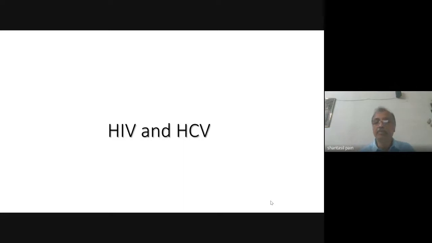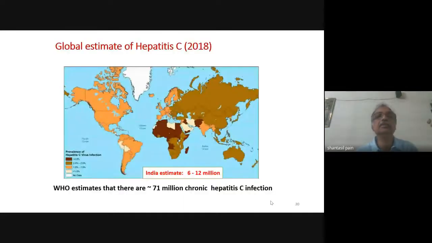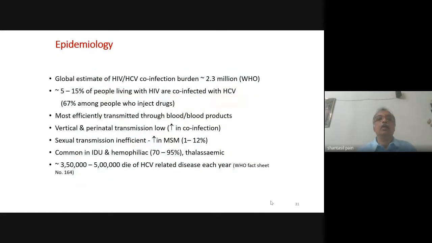Now coming to HIV and hepatitis C. This is the global estimate of hepatitis C in 2018. The Indian estimate is 6 to 12 million. The global estimate of HIV-HCV co-infection is around 2.3 million. 5 to 15% of people living with HIV are co-infected with HCV, and 67% among people who inject drugs. So this is the major risk group, the IDUs. Most of our HIV-HCV co-infected patients are IDUs.